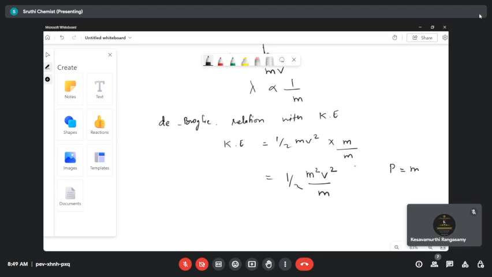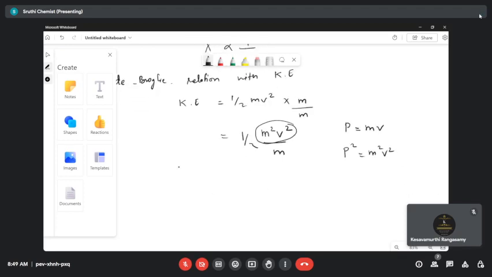mv, very good. So that instead of m square v square, shall we relate with p square? Because p square will be equal to m square v square, right? Okay, very good. So now half of p square divided by m, he is relating, and he is finding the value of p from the equation.